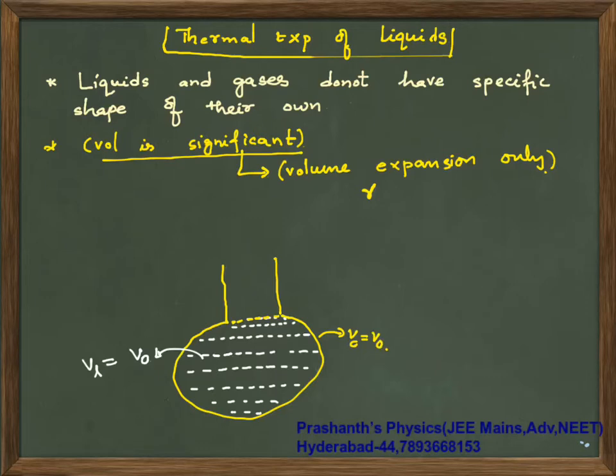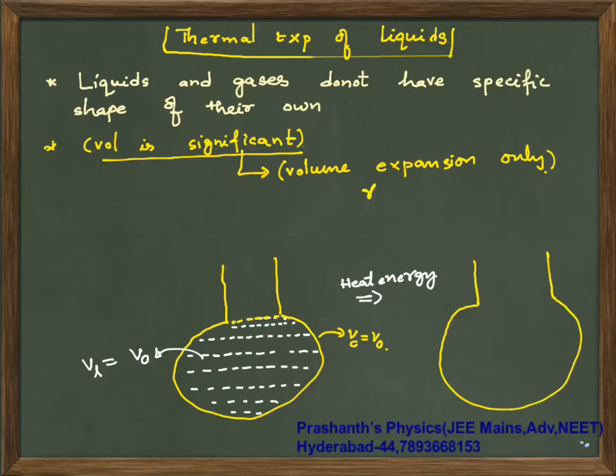Now what I am trying to do here is, you heat this, you give heat energy to the container. Now when you give heat energy to the container, this tube will become the same shape, a similar shape.